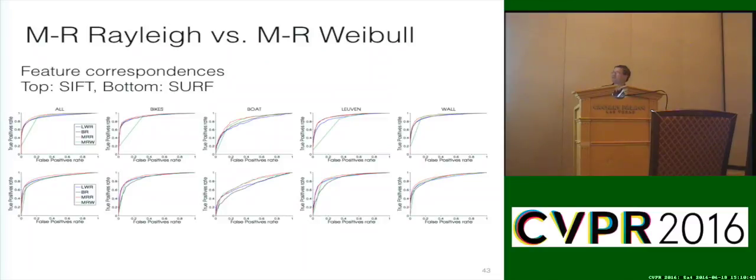But maybe more importantly than the fit is looking at how it performed in terms of accuracy. So in these plots here, I don't know if you can see the green line. Can anyone see the green line? Victor can, he's seen it many times. For example, here's the Leuven fitting. There's the green line here. This is the Weibull fit, and the red line up here is the fit with the Rayleigh. So in most of these cases, the red line is much better than the green line. In some cases, they're very close. Overall, by switching to a Rayleigh, Victor's able to get a more consistent, more accurate fit for his meta recognition. But at the concept level, it's still meta recognition.